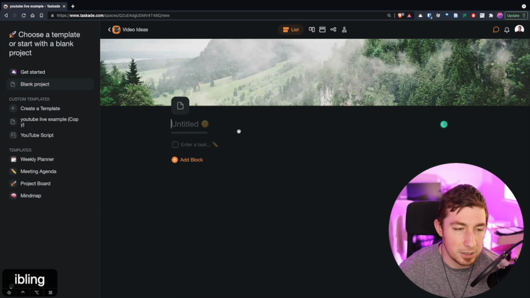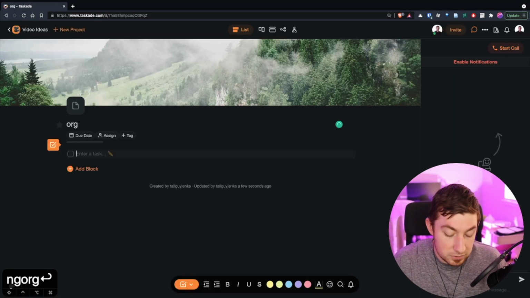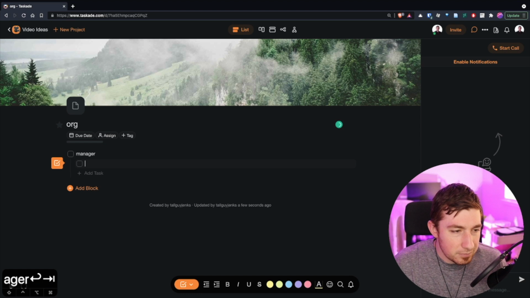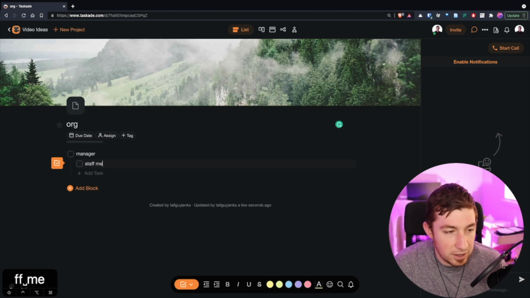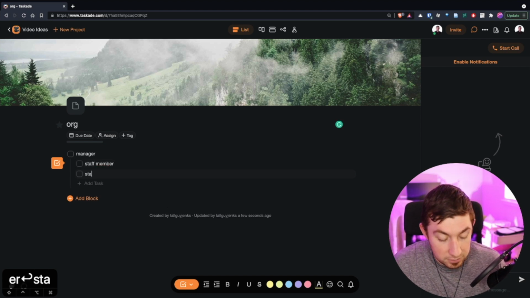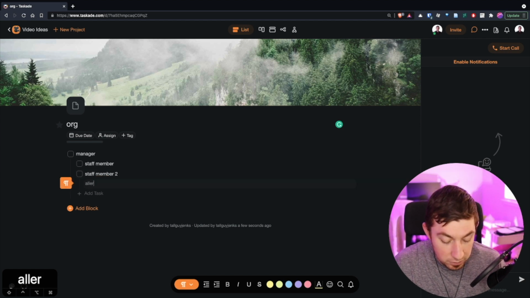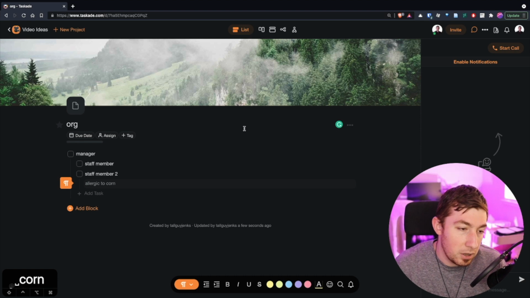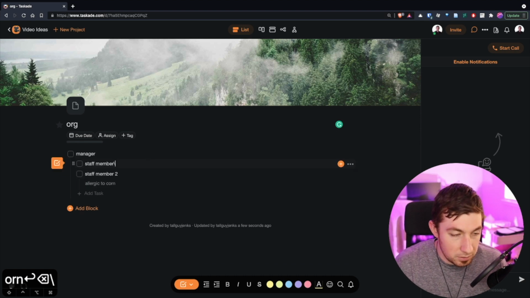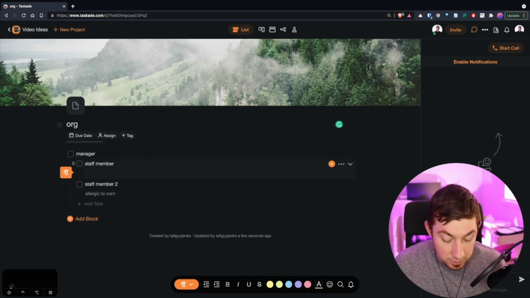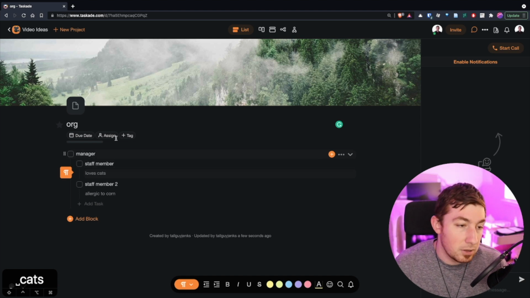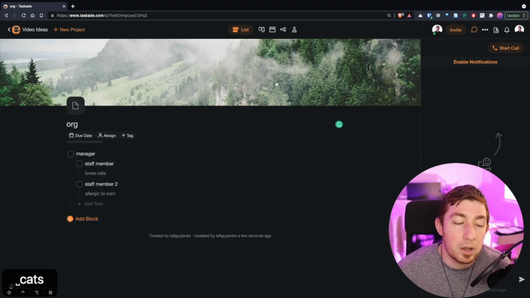So this next view, I actually want to make a new project for just to show you something a little bit more unique. So let's just say manager has nested staff member and staff member 2. And staff member 2 has some details, allergic to corn. And then this one actually has loves cats. Great, cool. Why did I do that?